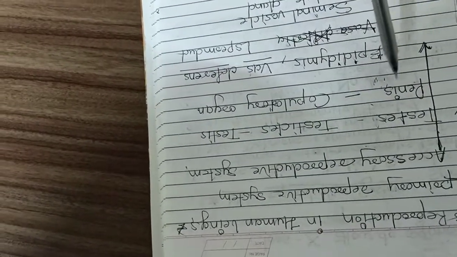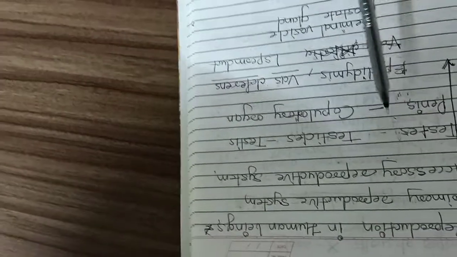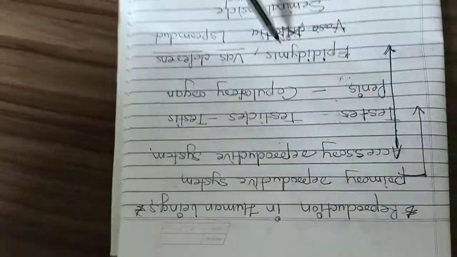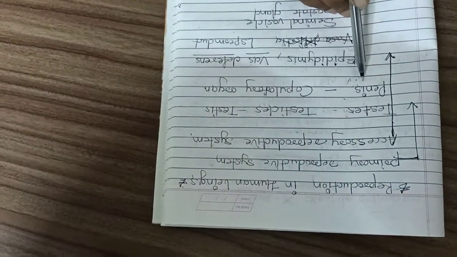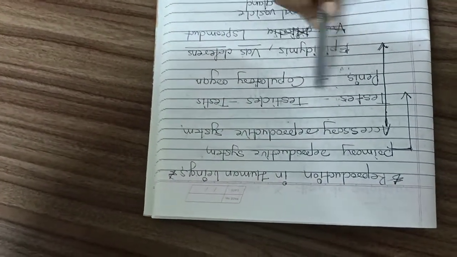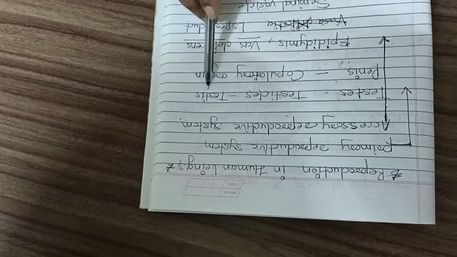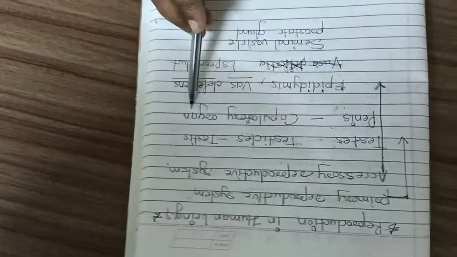The testis and the penis are responsible for the male characteristic. Testis is also called testicles, and the penis is called a copulatory organ, which helps in the sexual act.